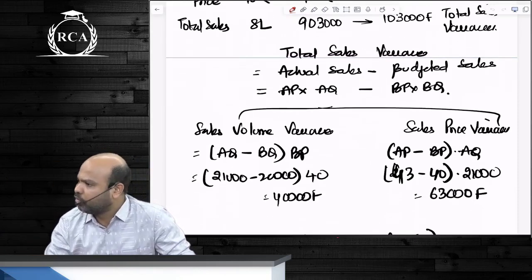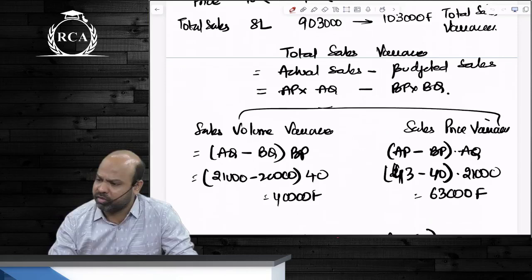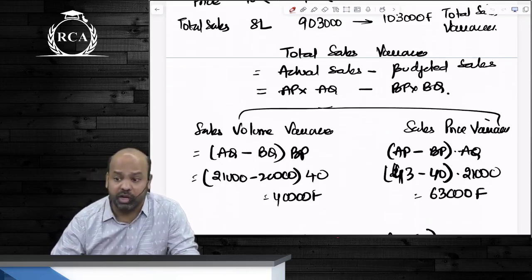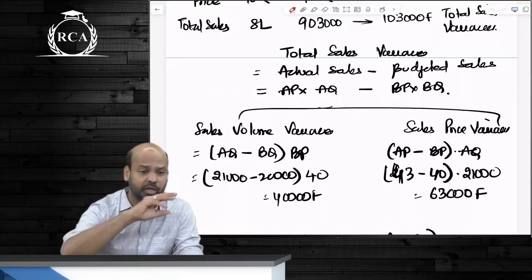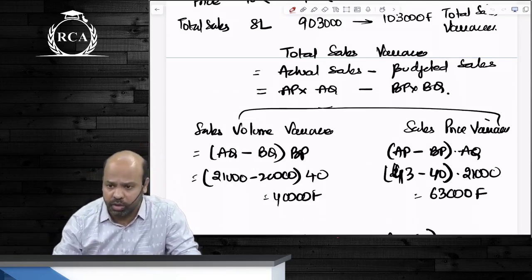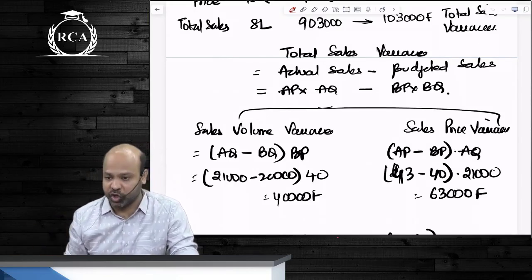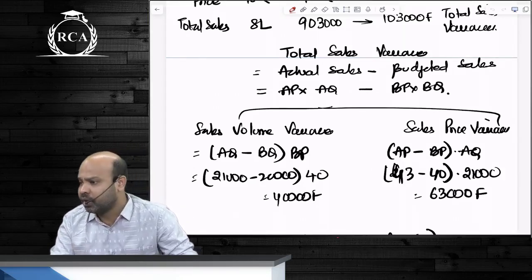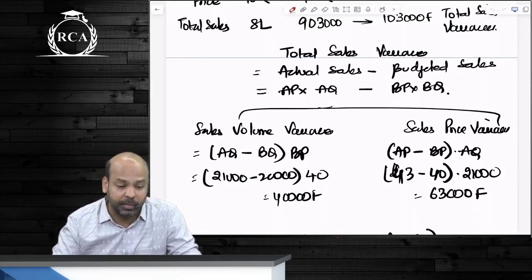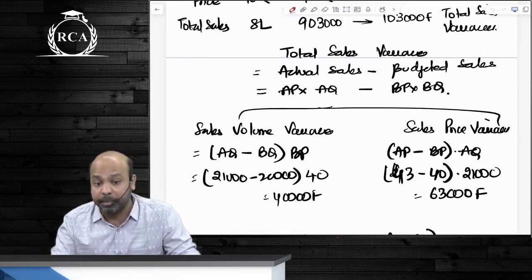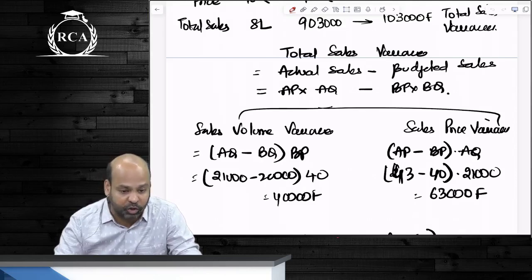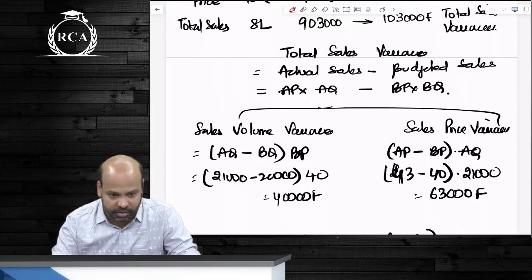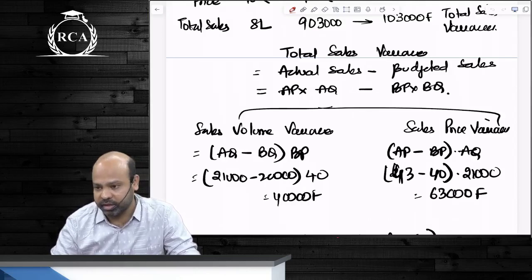All right. Volume variance and price variance. Volume variance is on account of change in volume. Price variance is on account of change in price. Just like material usage variance. There we wrote SQ minus AQ. Here you write AQ minus SQ. Replace SQ with BQ. Multiply by standard price or budgeted price. What was material price variance, beta? Standard price minus actual price. Here you're going to write actual price minus budgeted price multiplied by actual quantity. Are we clear about that? That is sales price variance.